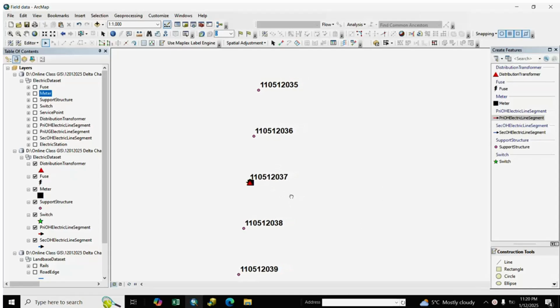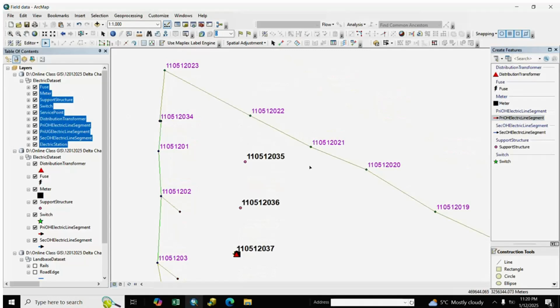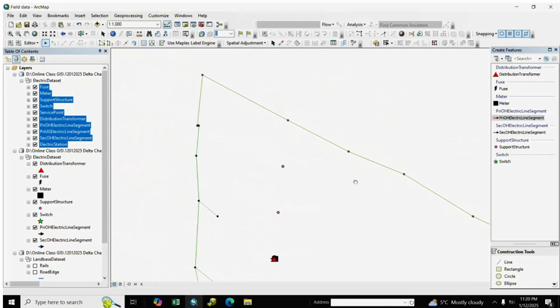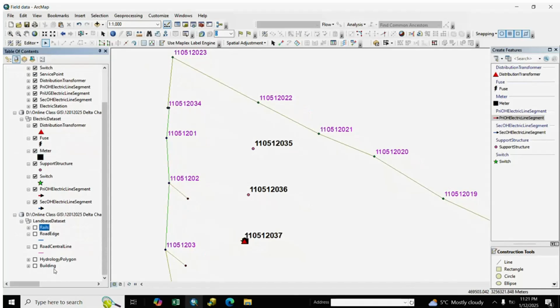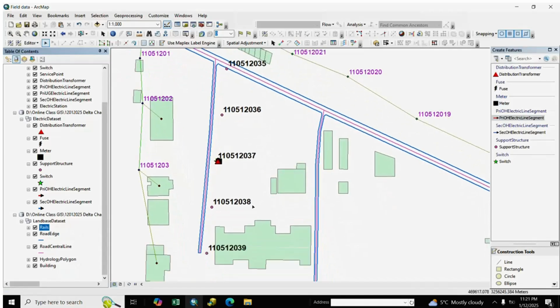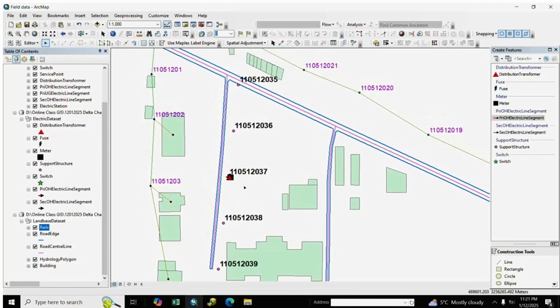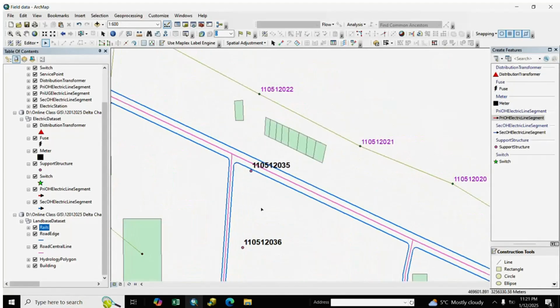After it we add the old data, our master data, with old pole and network features, and we also add land base: center line, hydrological, building and road.